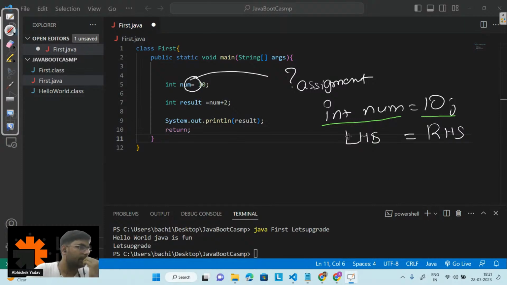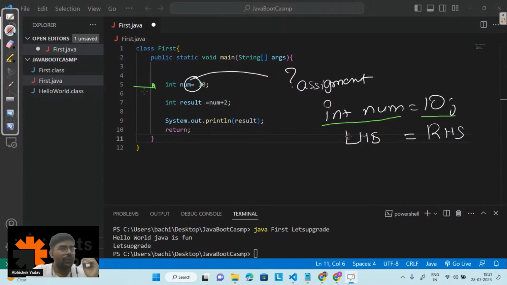When this line gets executed, which part will get executed first? Okay, I'm getting the answer left hand side. Mixed response.